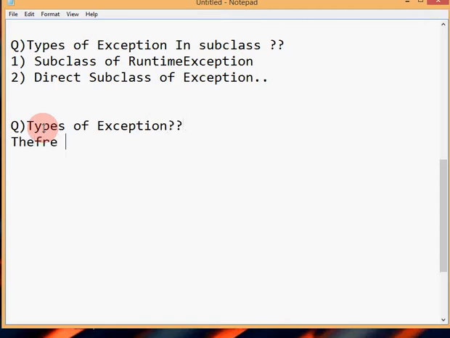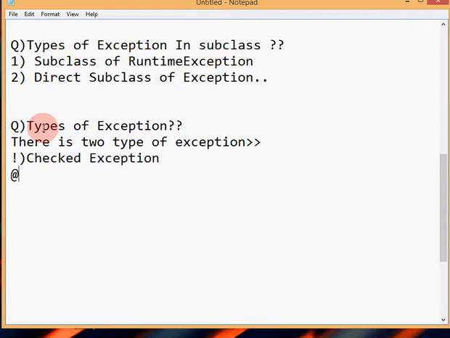The first one is called checked exception, and the second one is called unchecked exception.